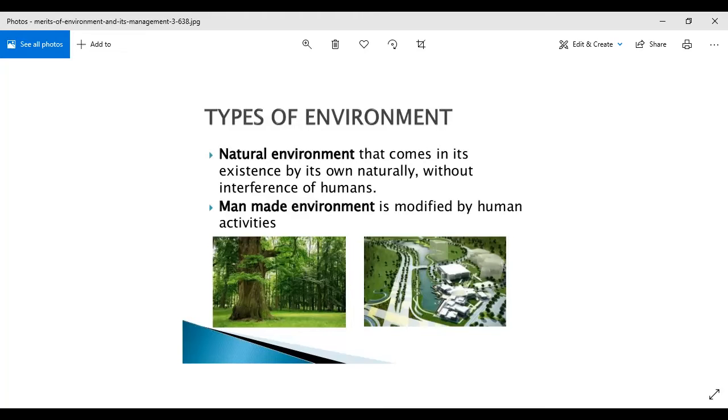And when we talk about man-made environment, it is modified by human activities. This means that humans modify it, change it with the help of their own activities, their own doings. So that is man-made environment. Now I have given you two to three examples of that. Now you can create your own definition. Hurry up.